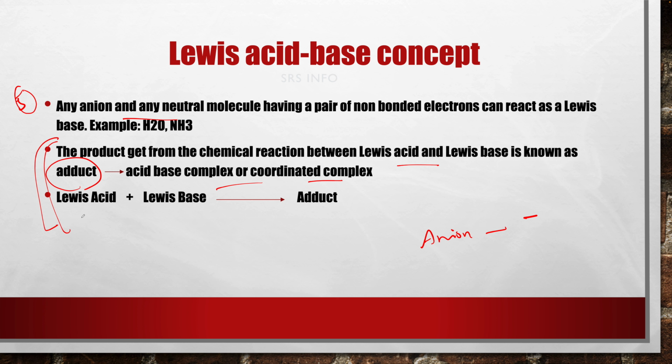This is the basic principle. Lewis acid accepts an electron pair and Lewis base donates an electron pair. Acid plus base results in AB. AB is a complex which we can call an adduct. This is the Lewis acid base concept. Hope you clearly understood the topic, and this is more than enough for your exam.